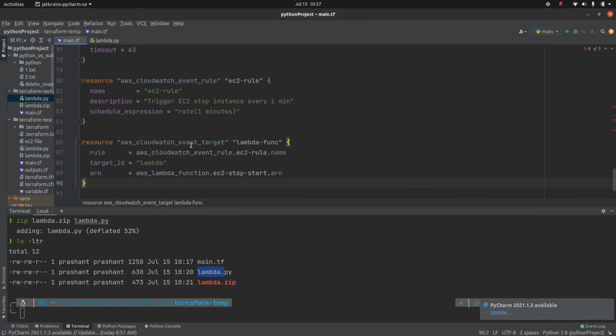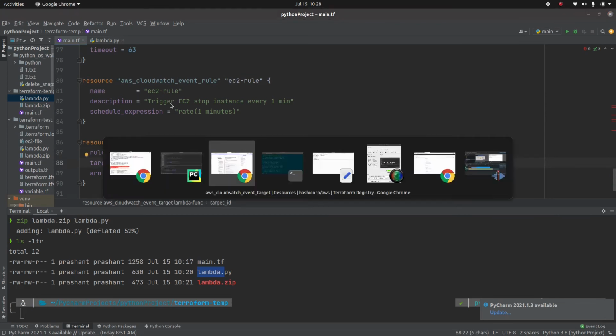What we are doing here, we are defining a resource called CloudWatch event target. This can be any name, and the rule is going to be applied on what? This EC2 rule. We are going to reference it to this event rule, which is aws_cloudwatch_event_rule EC2-rule.name.